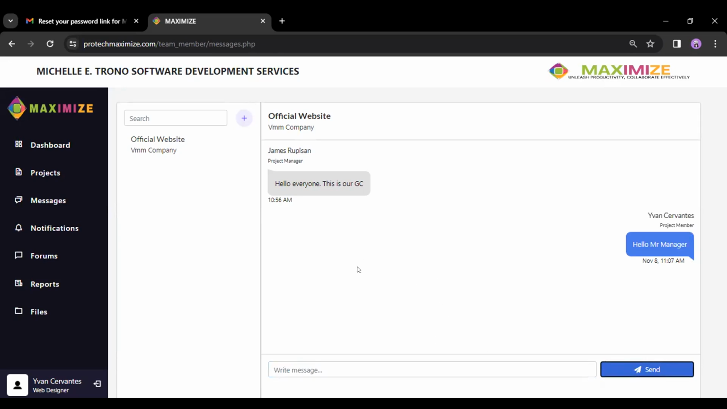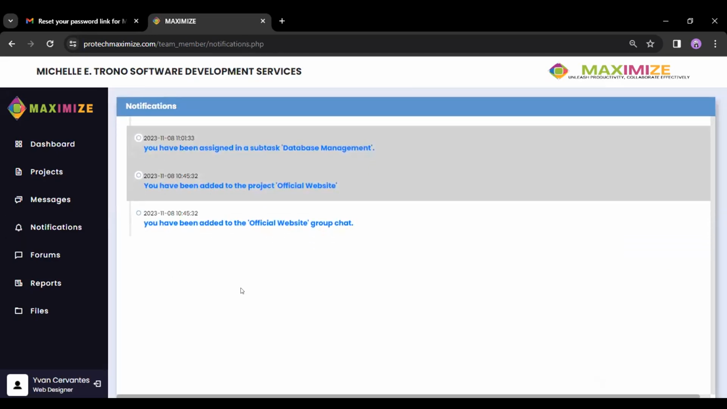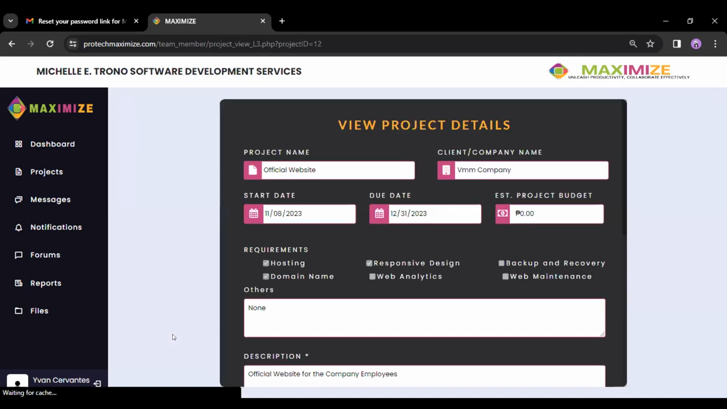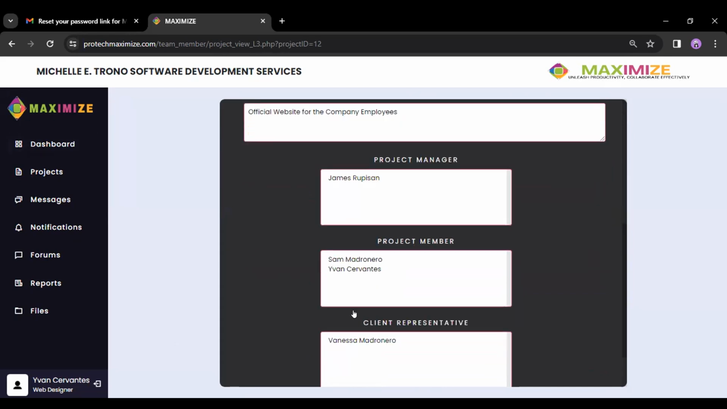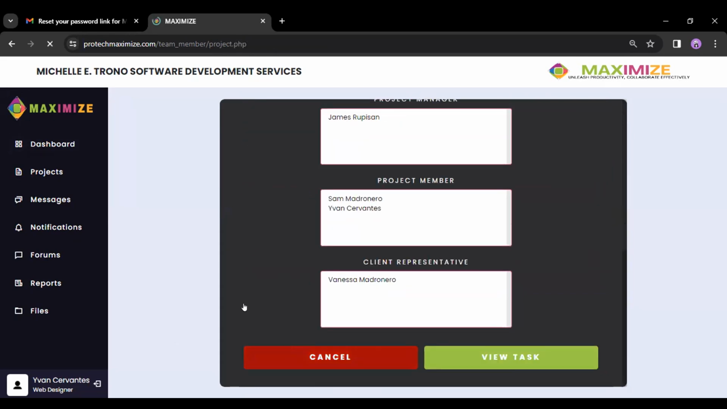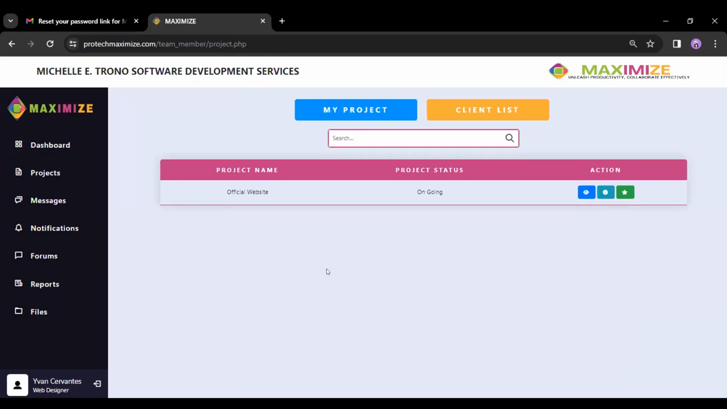Next, we're going to the notifications again and proceed to the added project. It will again lead us to the view project details. However, please go back. Just click the back button, the cancel button. It will just show us the assigned project here. And we don't have an edit button here because we are just a project member. So let's view again.